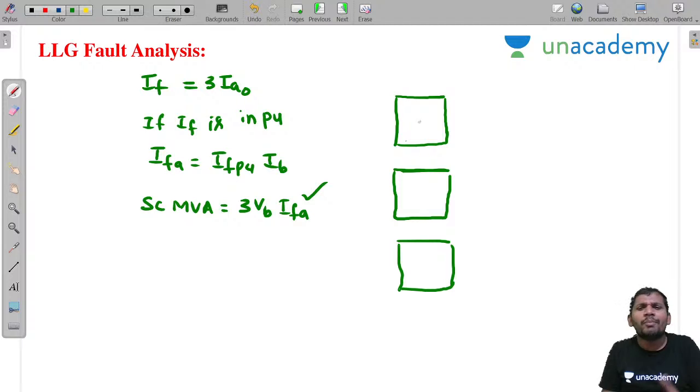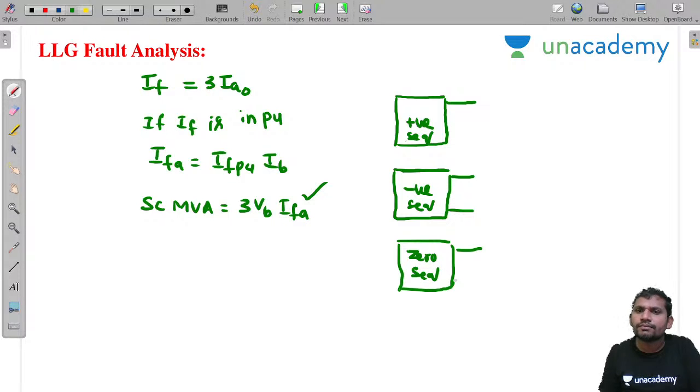I am taking the positive here. This is the negative sequence network. This is the zero sequence network. Positive sequence, negative sequence, zero sequence. This current is IA1. This current is IA2. This current is IA0.